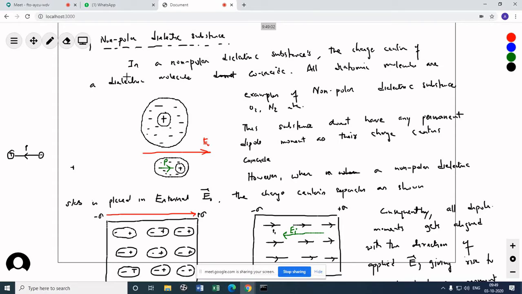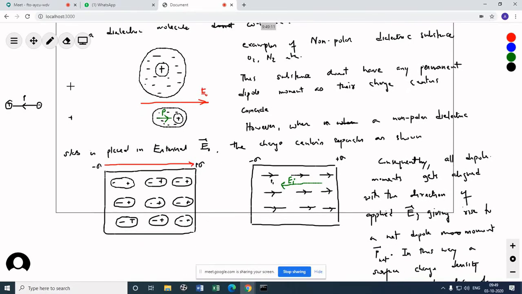Permanent dipole moment means they already have a dipole moment. You will see in the case of polar substances there is a permanent dipole moment. However, when a non-polar dielectric substance is placed in an electric field, the charge centers separate as shown. Consequently, all the dipole moments get aligned with the direction of the applied E, giving rise to a net dipole moment P net.